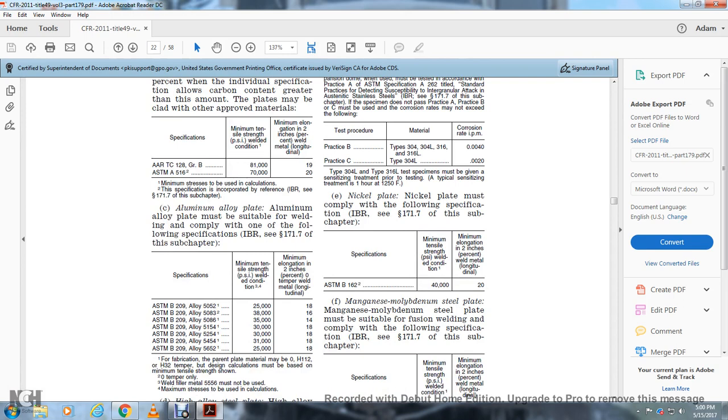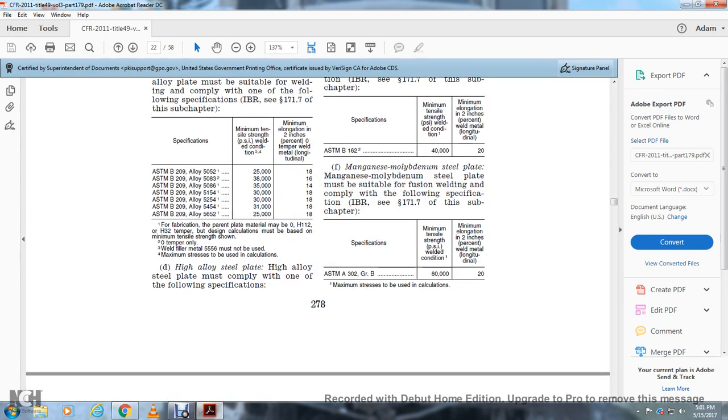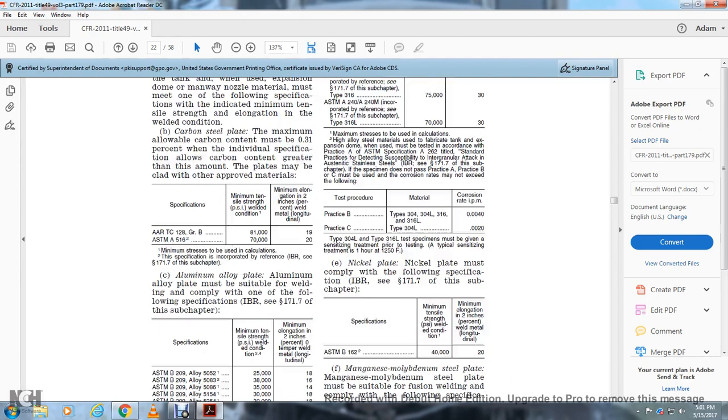Aluminum alloy plate must be suitable for welding and accompanied with one of the following specifications: 49 CFR 171.7 for the subchapter. High alloy steel plate. High alloy steel plate must comply with one of the following specifications.